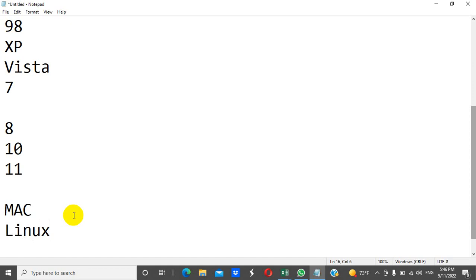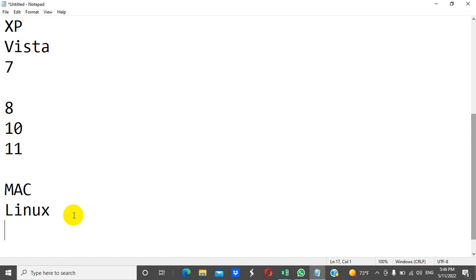Linux is an open source operating system which is more secure and free. We can use the Macintosh, Windows or Linux operating system on our computer. It depends on the user which operating system they want to use.